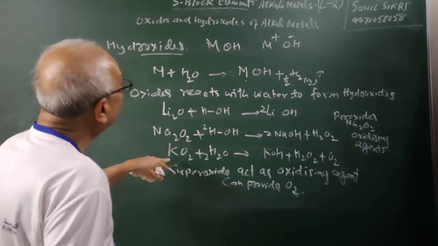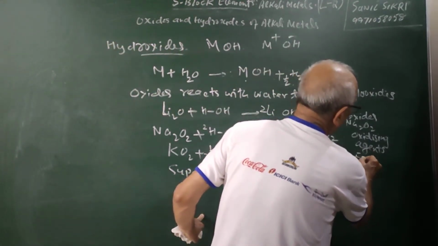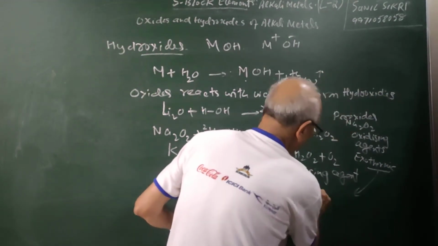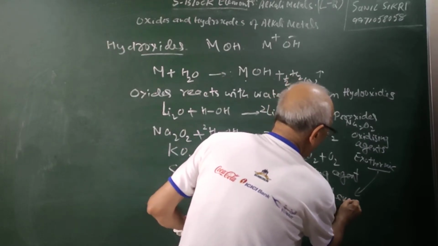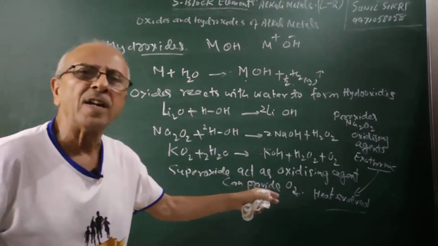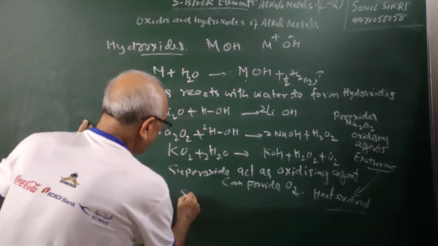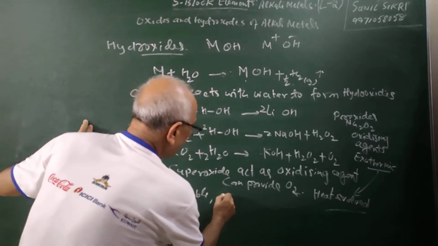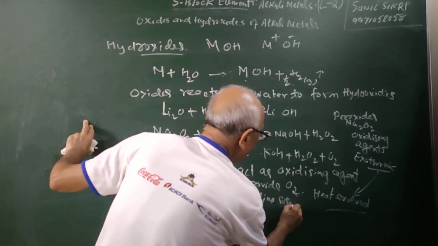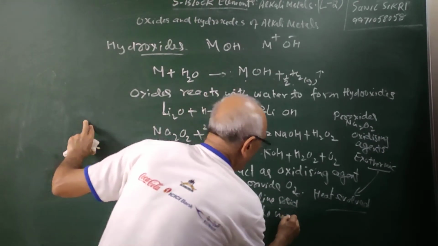So here you can see that these reactions of the oxides are exothermic. Heat is evolved. That means the solution will become hot. When oxides react with water, they form hydroxides. These hydroxides are stable crystalline solids, and they are soluble in water.